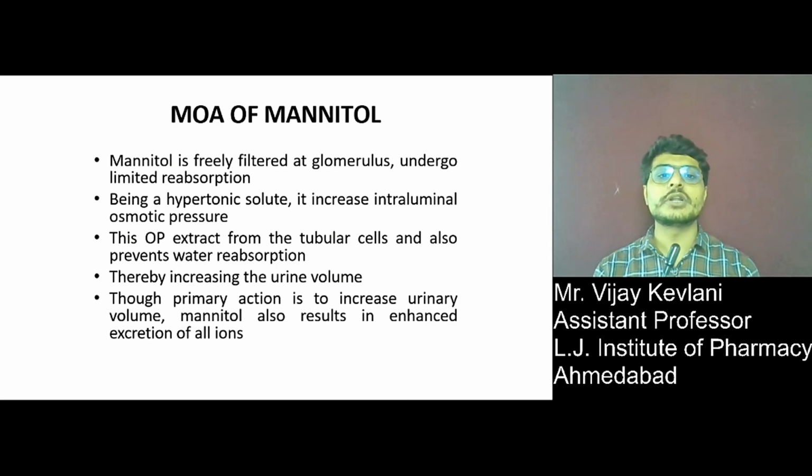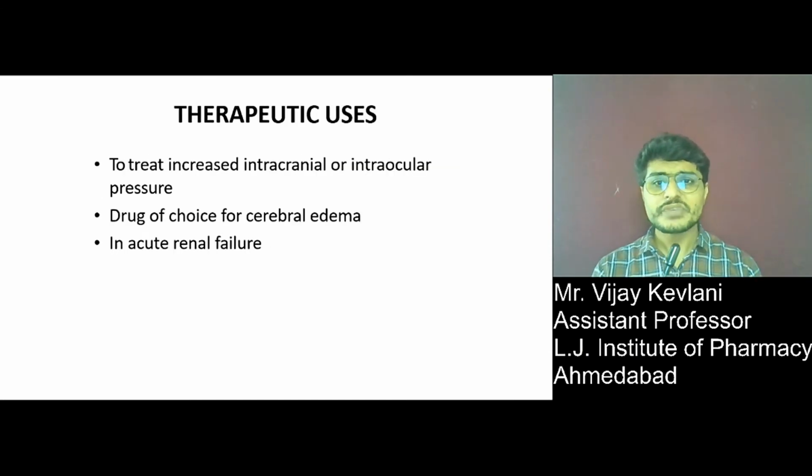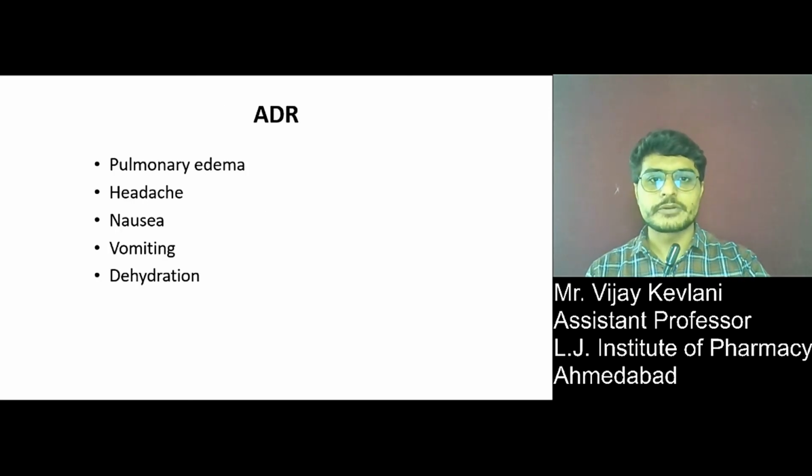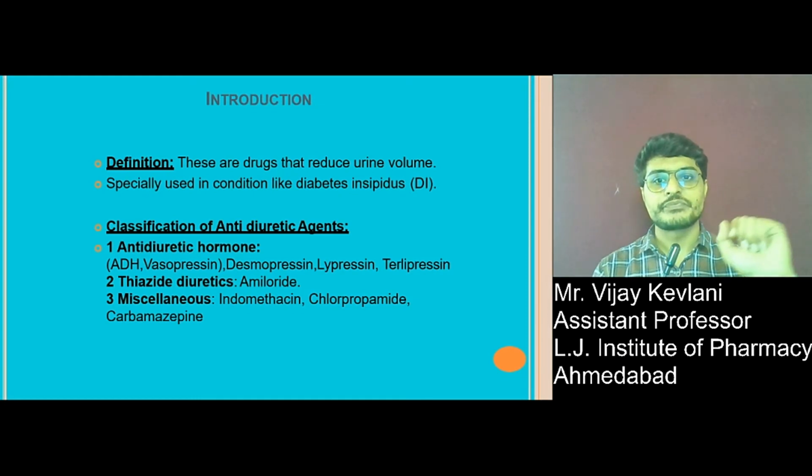As intraluminal osmotic pressure increases, water is retained in the lumen of the tubule, and hence it produces diuresis, increasing the urine volume. Therapeutic uses: to treat increased intracranial or intraocular pressure. Drug of choice for cerebral edema and in acute renal failure. Adverse drug reactions are pulmonary edema, headache, nausea, vomiting, and dehydration.